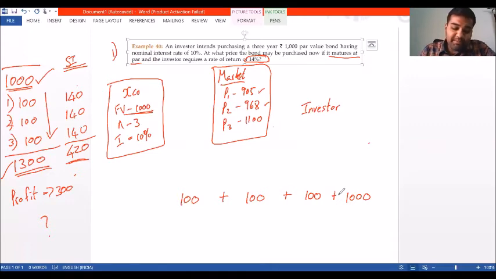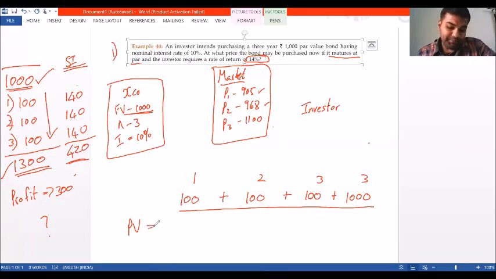What will be its present value today? The present value of all the three payments which I'm going to receive at the end of the first year, second year, third year. See, this rupees 100 is the amount which I am going to receive at the end of the first year. So what will be its present value today?